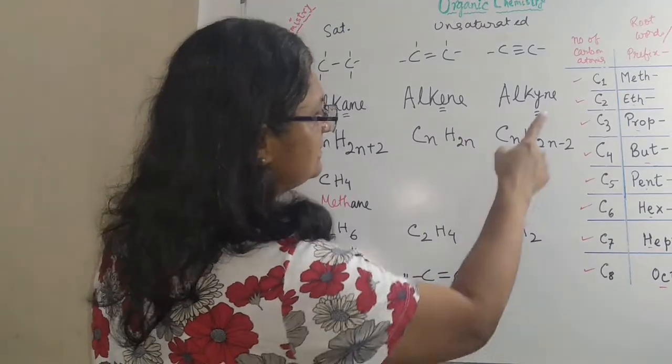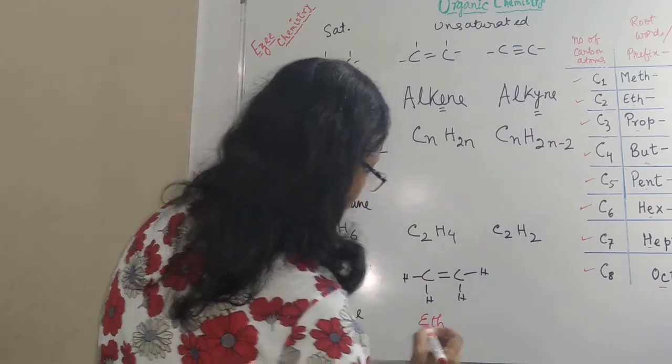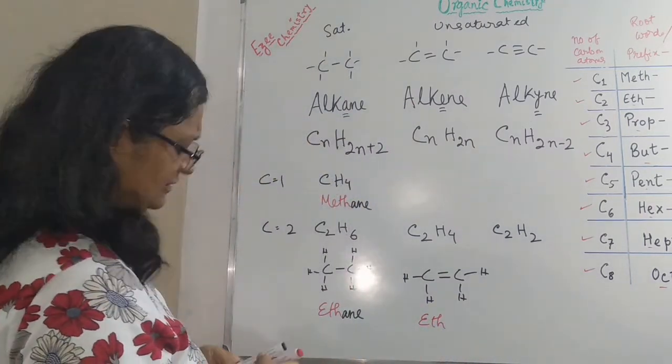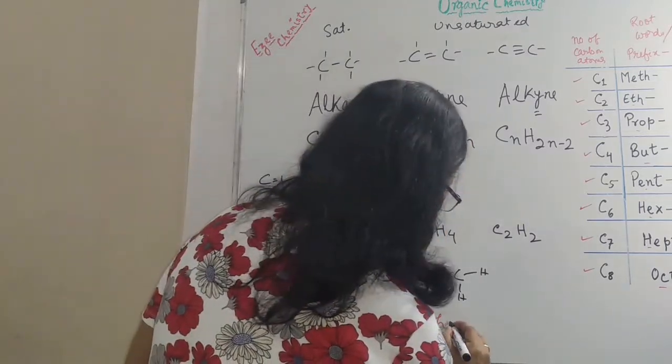When we have 2 carbons, it will again start with what? Eth. E-T-H, eth. But what will it end with? It will end with ene. E-N-E, ethene.